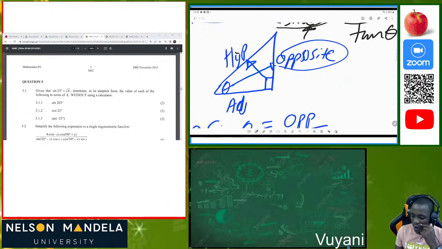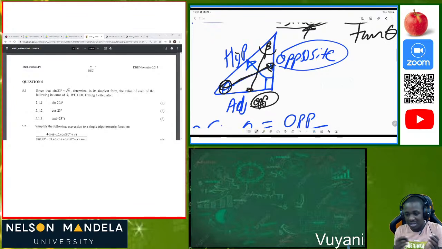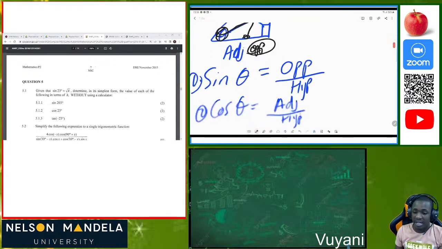And bear in mind that in order for you to see the opposite side, look at where your angle is. The angle theta which you are given, where is it? Then just draw a line to where the opposite side is. If we're given angle beta here, what is the opposite of angle beta? We were just going to draw here. So this is the opposite, because the opposite side of the angle is the side we are considering.